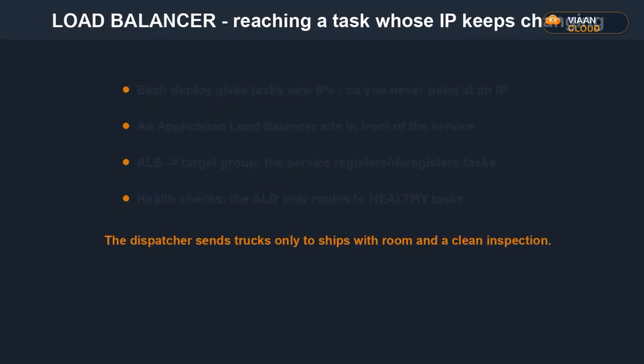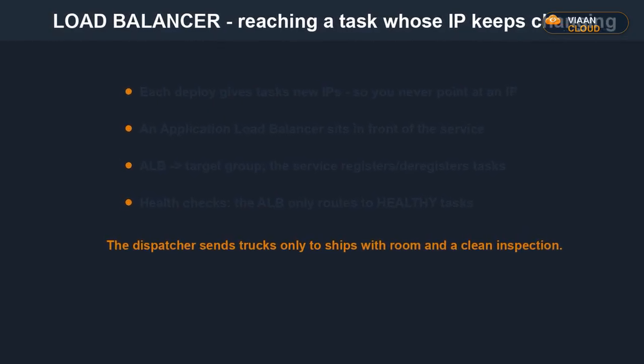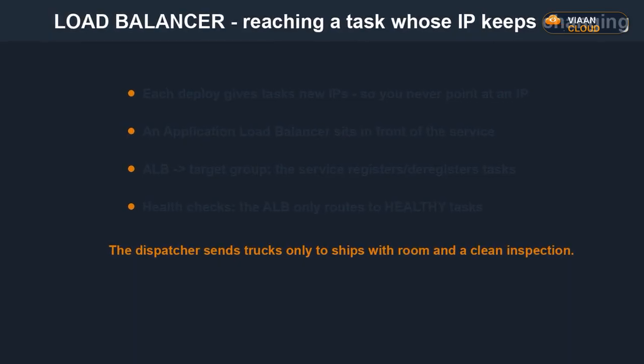First, 2 kinds of health check, and people confuse them. The container health check runs inside the box, your app checking itself over localhost. The load balancer health check is outside, the balancer poking your app to decide whether to send it traffic. A task can pass one and fail the other. You want both, because they catch different failures.